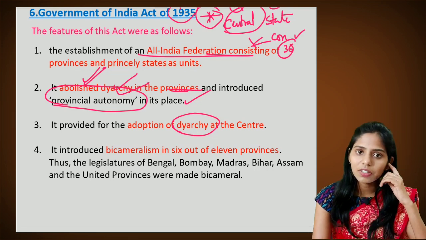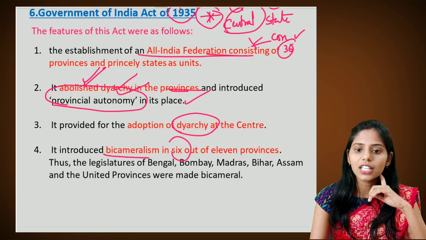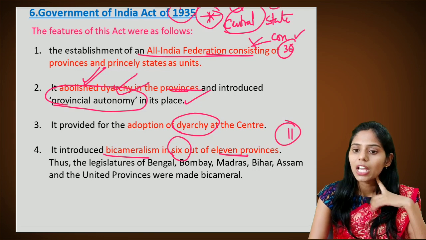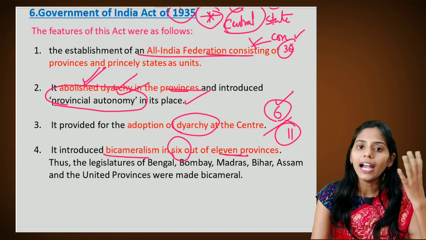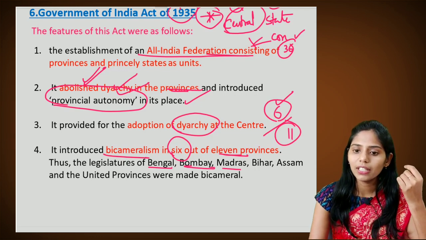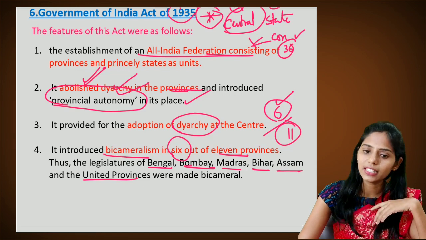It is the act which introduced bicameralism in 6 out of 11 provinces. There were about 11 provinces at that time. Out of these 11, 6 had bicameralism, and those include Bengal, Bombay, Madras, Bihar, Assam and the United Provinces, which were bicameral at the time of 1935.